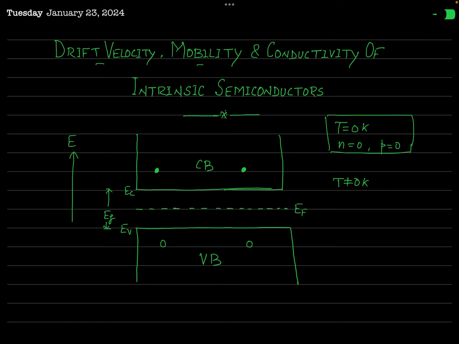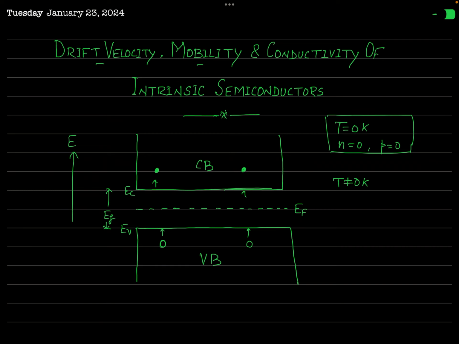These electrons actually come from the valence band, and so they leave behind holes. So when T is not 0 Kelvin, some of the electrons move from the valence band to the conduction band, and they leave behind holes in the valence band.